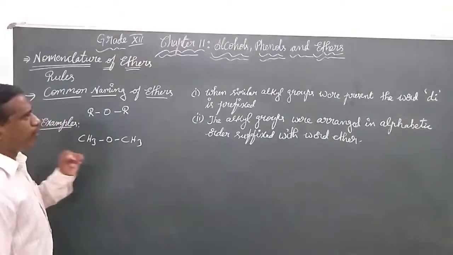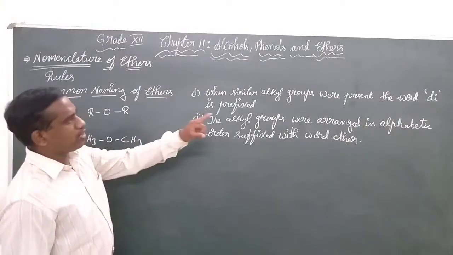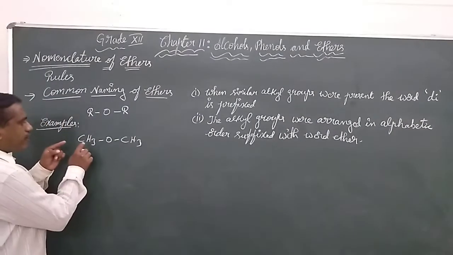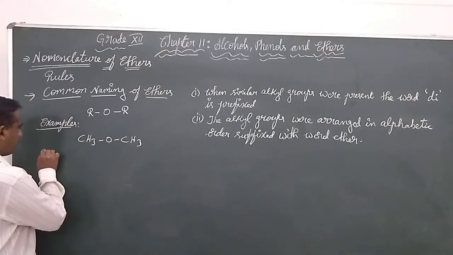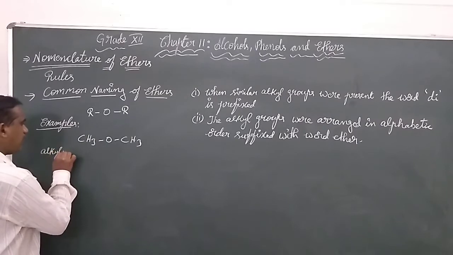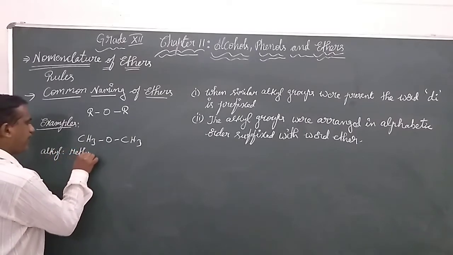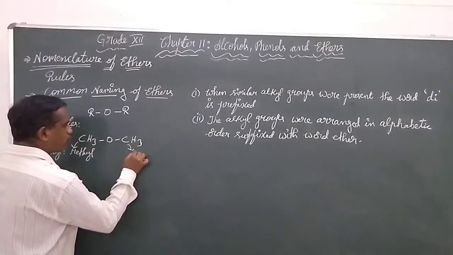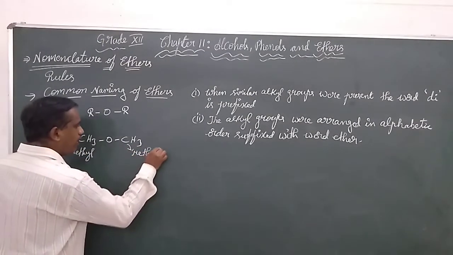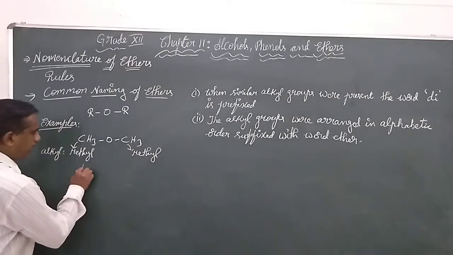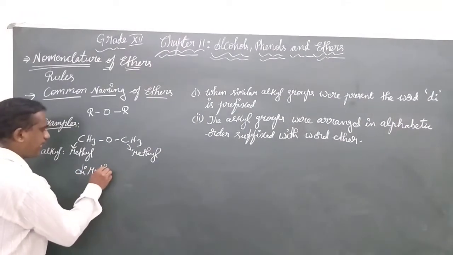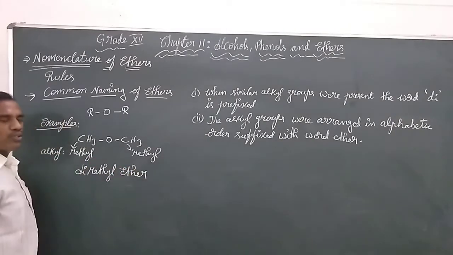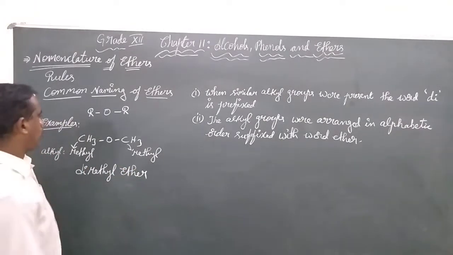So let's see the first point. When similar alkyl groups are present, the word di is prefixed. Here we can find the alkyl groups are similar. What are the alkyl groups here? We find the methyl groups. So the name we give is dimethyl ether. This is the first major point we observe.